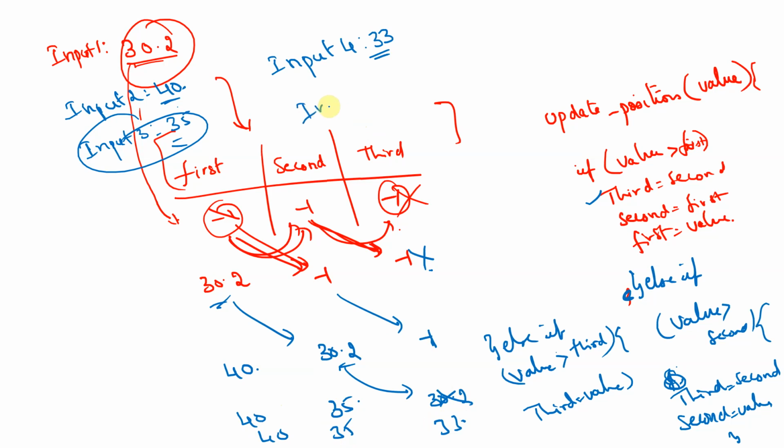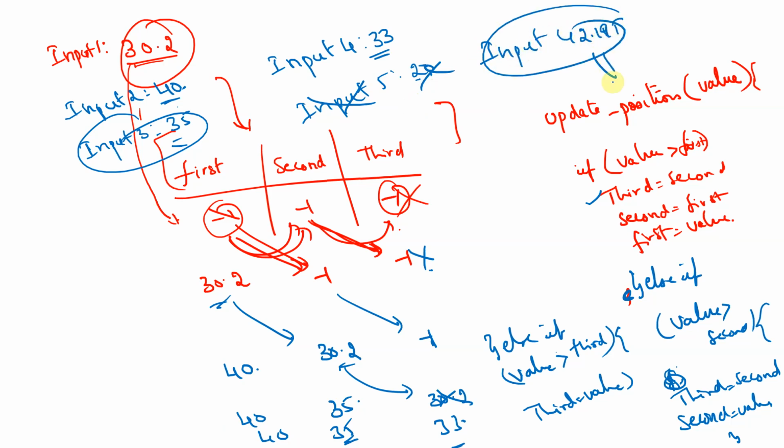Let's say I am doing input 5, which is 20 only. Is this value greater than first? No. Is it greater than second? No. Is it greater than third? No. So nothing happens, right? I'll forget this value. It's irrelevant for our story, because I only need to pick the top 3. Now let's say I pick an input of 42.195. This value should not pass into this function because I don't want to show the finishers, right? That's what we have taken care of.